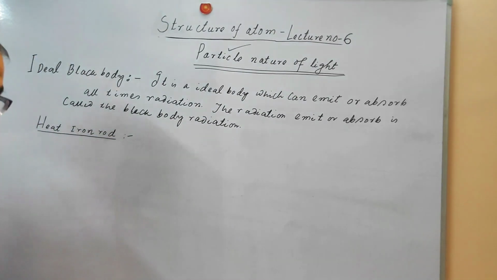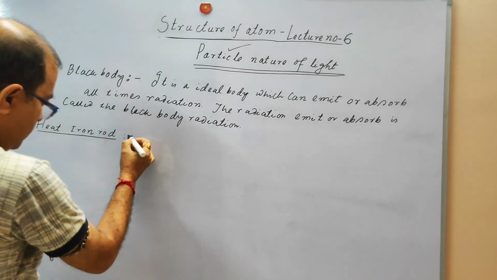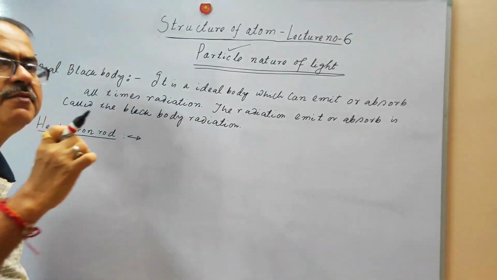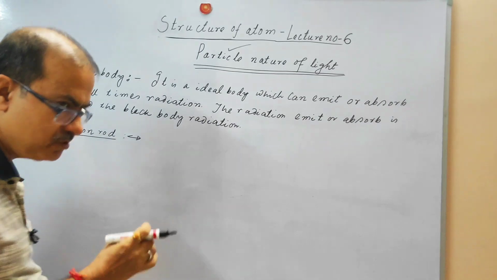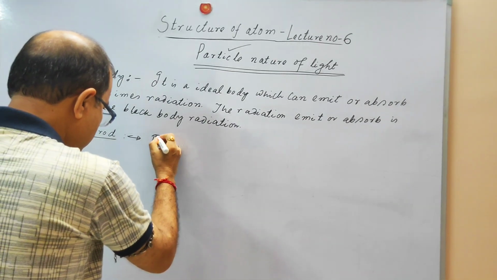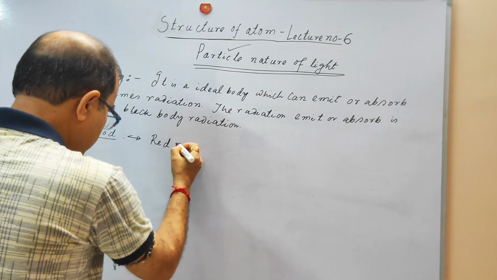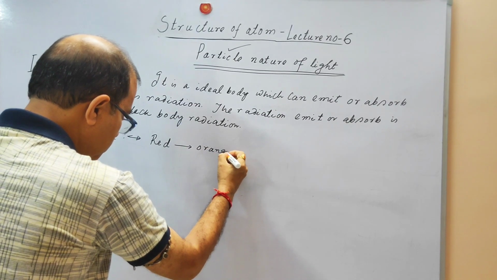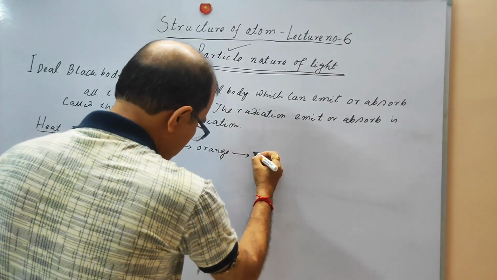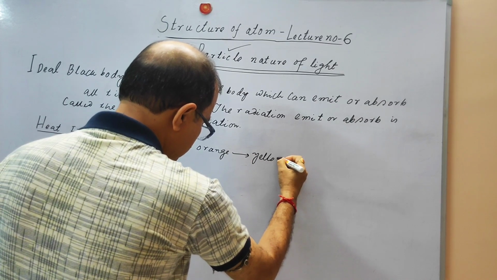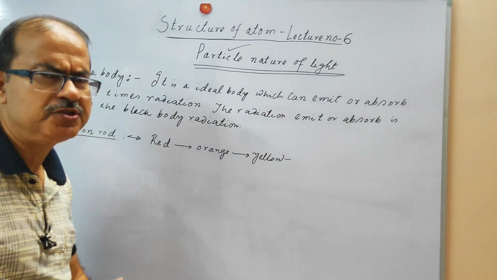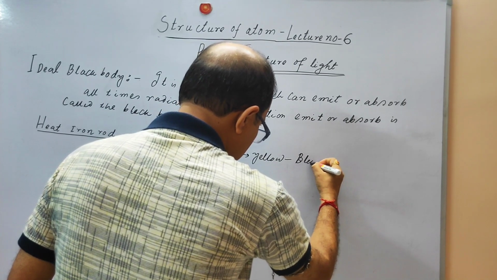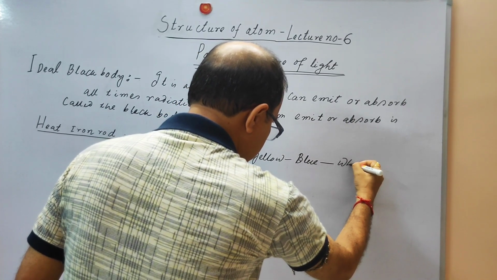You will see practically that first it will emit a radiation having the frequency of red light, meaning it will have the red color. So its color will change: you will find red, then orange, then yellow, then when it is sufficiently heated, blue, or at the end it will be white.